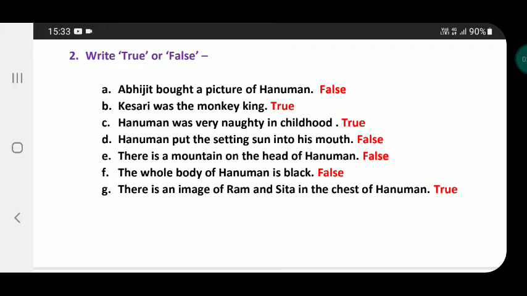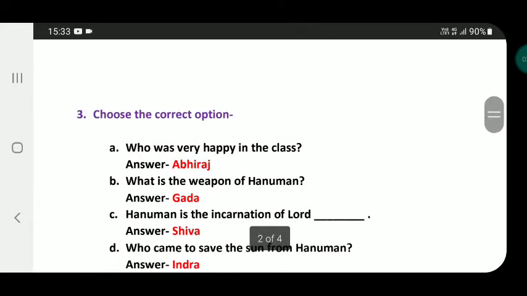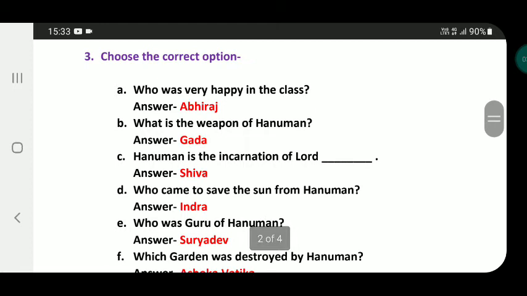F. The whole body of Hanuman is black. False. The whole body of Hanuman is red. So it is false. G. There is an image of Ram and Sita in the chest of Hanuman. It is true. Now we should come to question number 3.